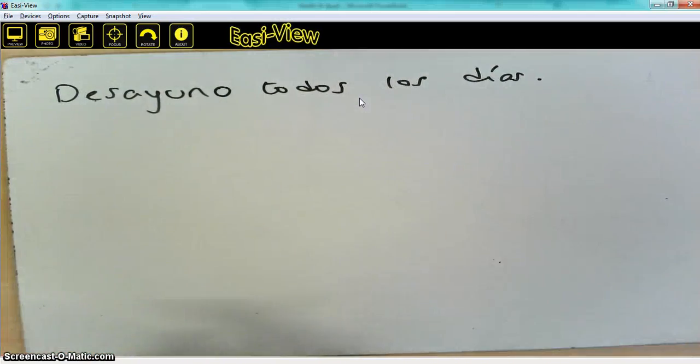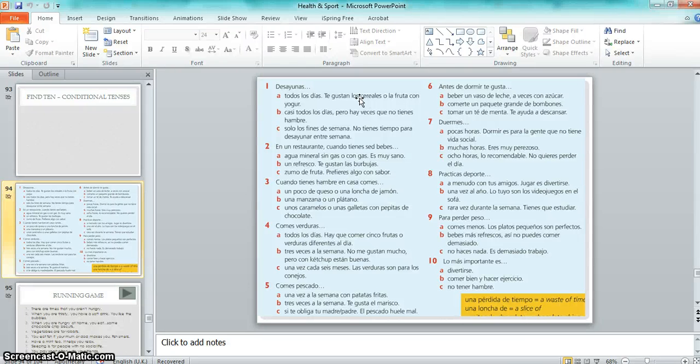Okay, then the next part of the sentence says, ¿Te gustan los cereales o la fruta con yogur? This is one of those strange verbs which works the other way around. So rather than it being you that likes something, it's that this pleases you. So ¿Te gustan los cereales? This word gustan is actually okay because cereales is going to stay plural. What needs to change here is this reflexive pronoun, which is te.